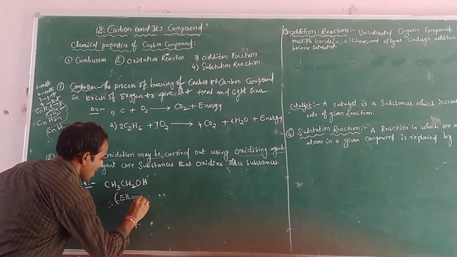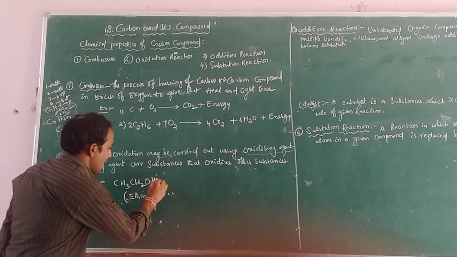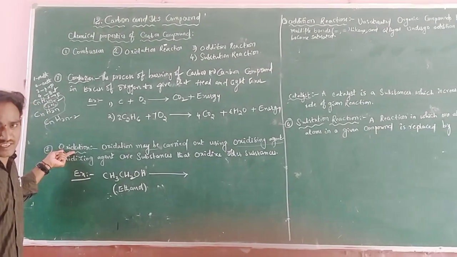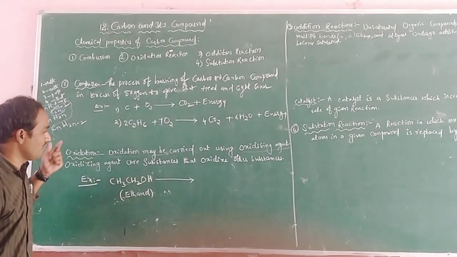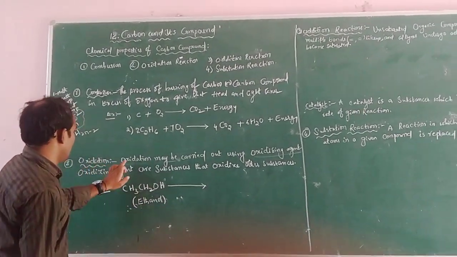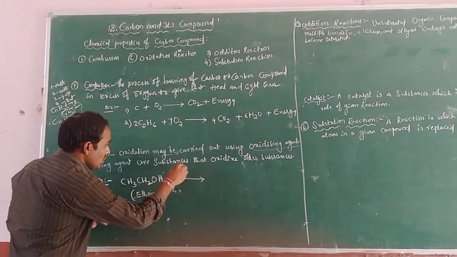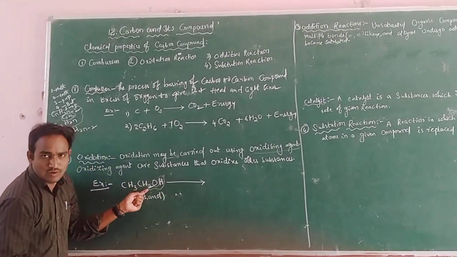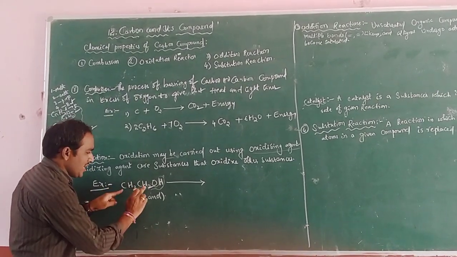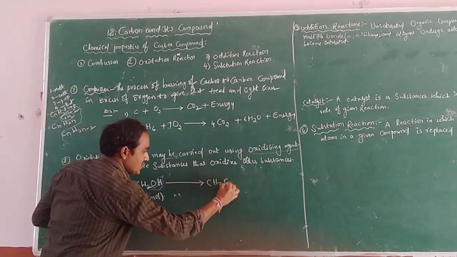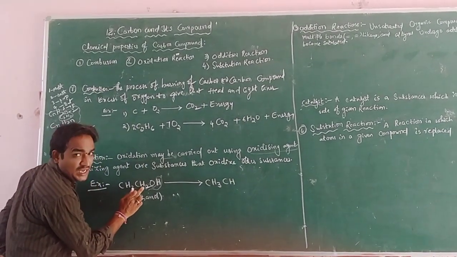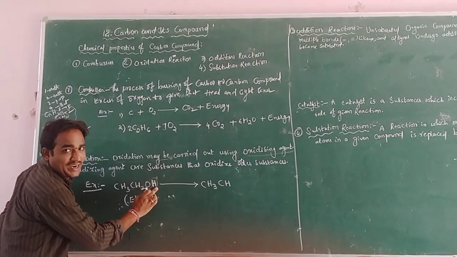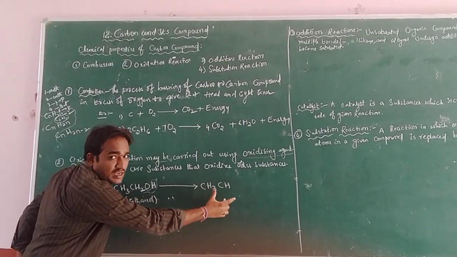In the oxidation process, hydrogen will be removed. From this CH2, one hydrogen is removed, and from CH3CH another hydrogen is removed. So two hydrogens are lost after the chemical reaction.